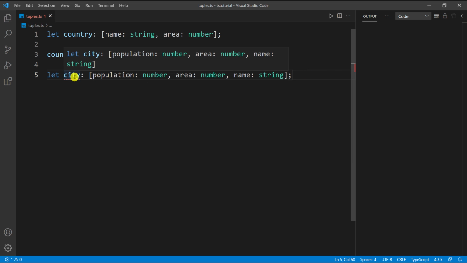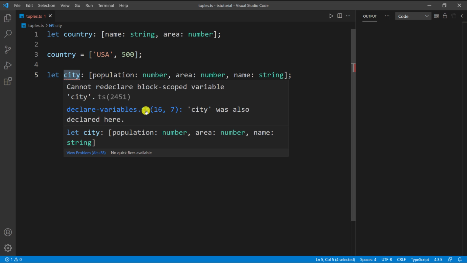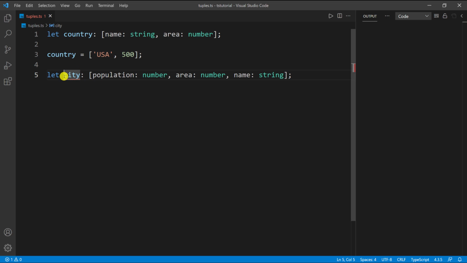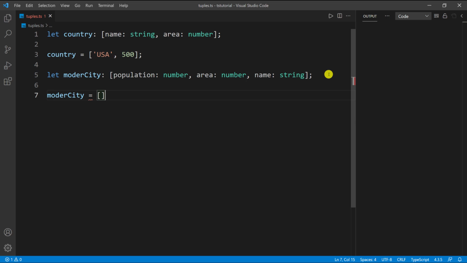And this is giving me an error because I have this variable defined in one of the files that we have there. And you can see that it's inside of this file. So I'm gonna say modern city, for example. So I'm just defining some random name here. So now I can go down and I can say modern city, and then I can set it equal to some value here, and I'm gonna say 8 and then let's say I don't know, 12, and then give it a name of, say, New York.